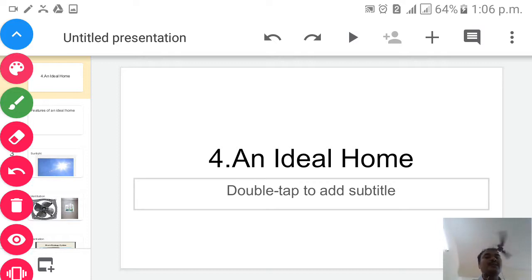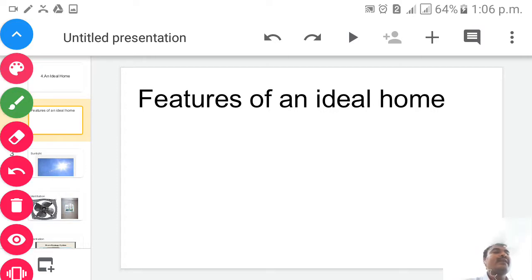So in the last video, children, we discussed the two characters who were living in different conditions and having different lifestyles. Isn't it, children? Both are different, Aisha and Neerad. So we have understood that. Now we will go for the features of an ideal home. It is very much important, children. As you know, in our next slide, I will show you the features of an ideal home.